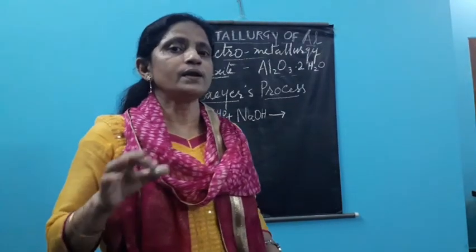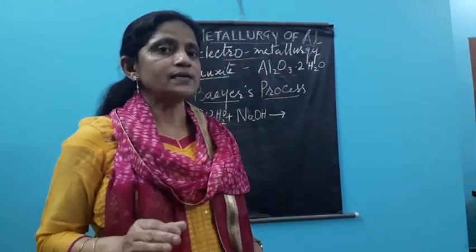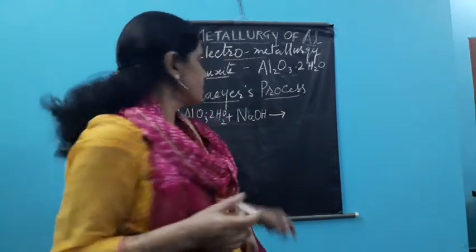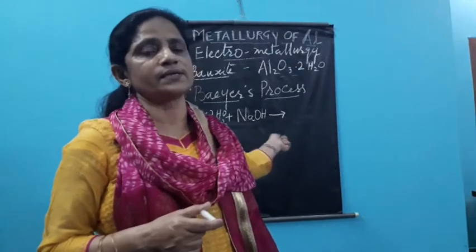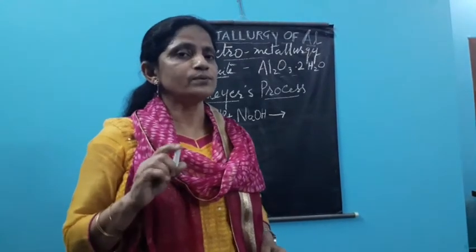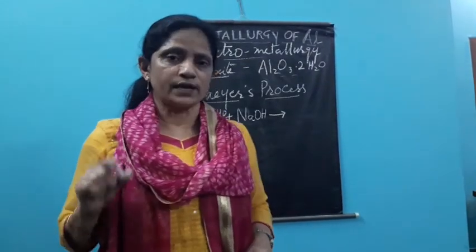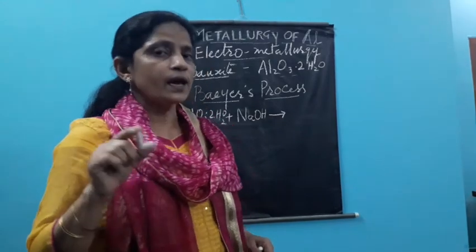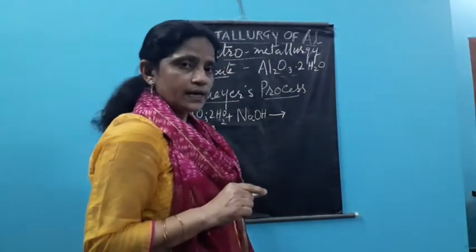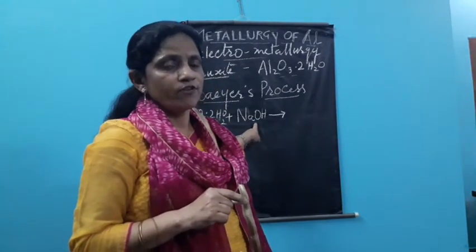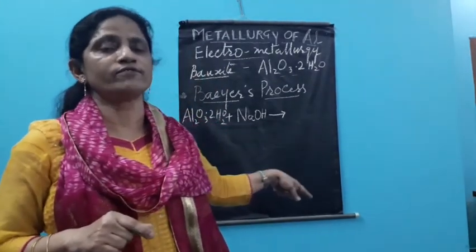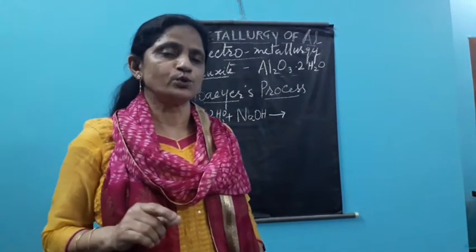It is soluble in alkalis, and that is why, taking this point in mind, when we put NaOH here it dissolves all the bauxite in it. So we use the word amphoteric. Being amphoteric, bauxite or aluminium oxide dissolves in the alkali, whereas being non-amphoteric, impurities do not.